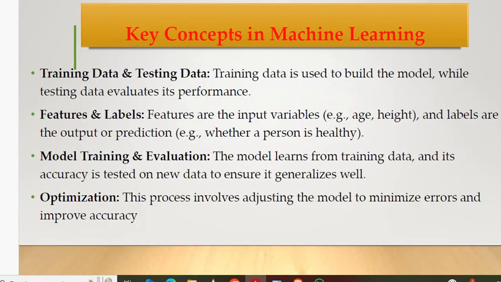Finally, optimization: code optimization to minimize errors and improve accuracy. So the key concepts are training and testing, features and labeling, model training and evaluation, and optimization. These are the various key concepts in machine learning.